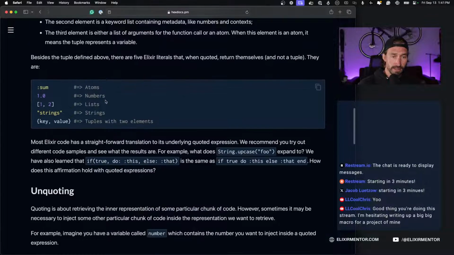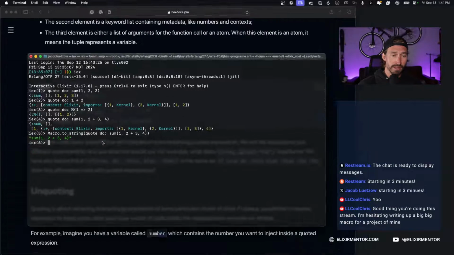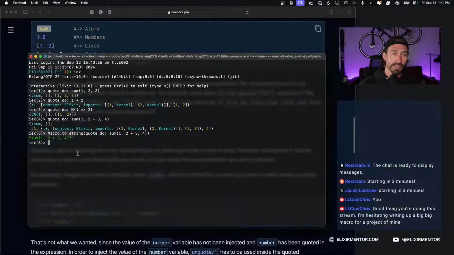Besides the tuple defined above, there are 5 Elixir literals that, when quoted, return themselves and not a tuple. So they are atoms themselves. We have to run through this and prove it. If we say quote do and we pass in an atom, we get the atom back.